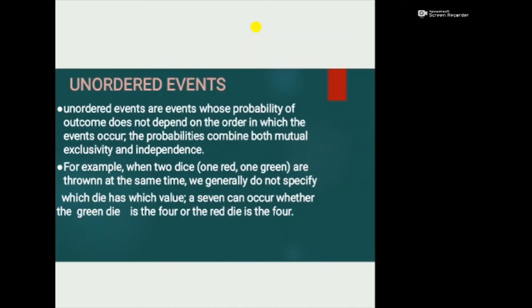Next, unordered events. Unordered events are events whose probability of outcome does not depend on the order in which the events occur. The probabilities combine both mutual exclusivity and independence. For example, when two dice, one red and one green, are thrown at the same time, we generally do not specify which die has which value. A 7 can occur whether the green die is the 4 or the red die is the 4.